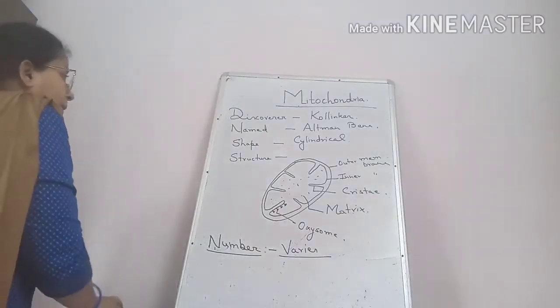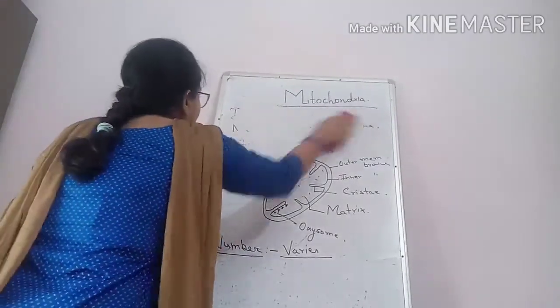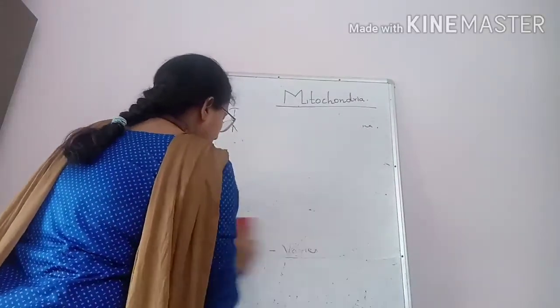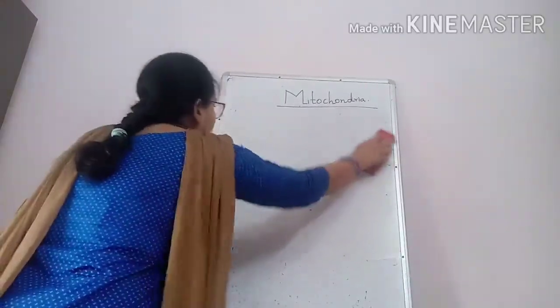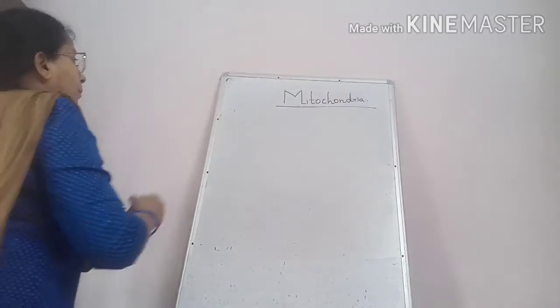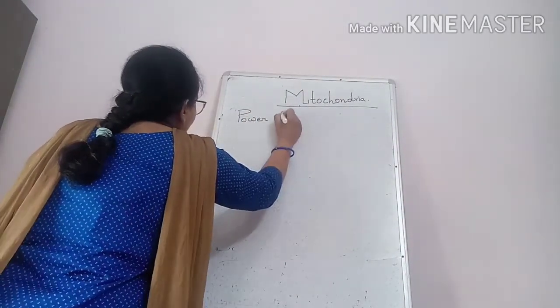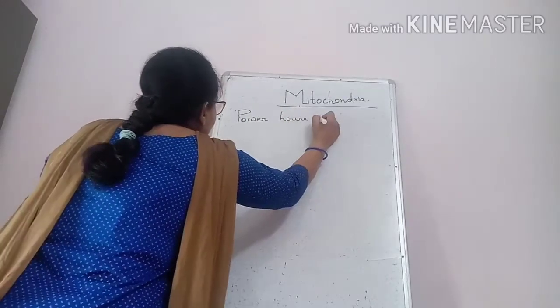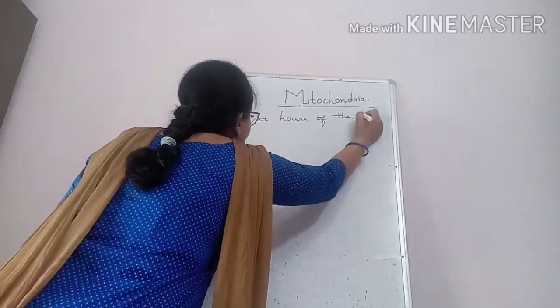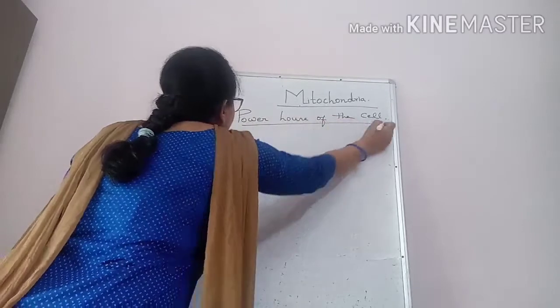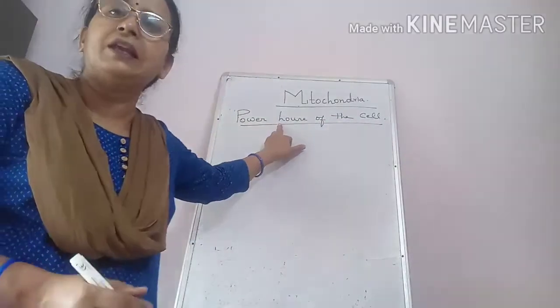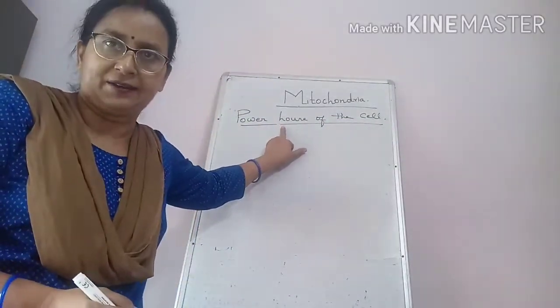Now we will see its function. Due to its function, it is also called the powerhouse of the cell. You know very well that a powerhouse is the place where energy production occurs.